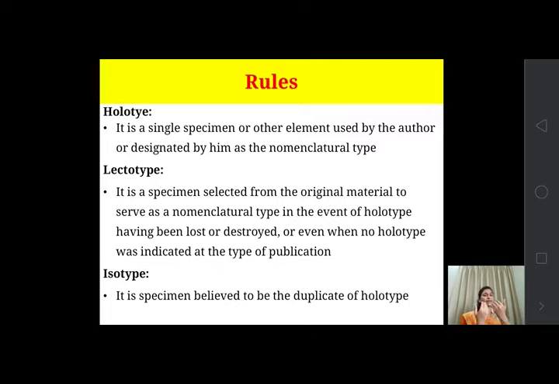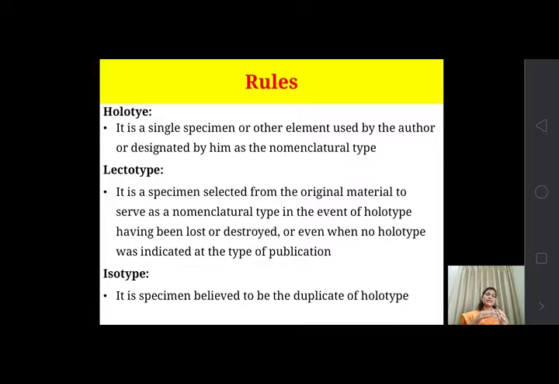Okay, so it is a single specimen or a single element used by the author, or designated by that author, and it is preserved as a herbarium specimen. It is preserved by that author, and on the basis of that specimen we have to give the name to the particular taxon. Okay, so it is a holotype. You can say it's the original specimen. From that original specimen we take the reference and give the name to a particular taxon.